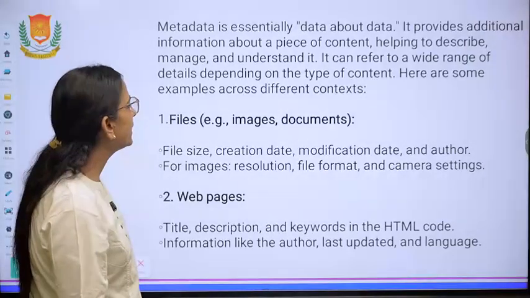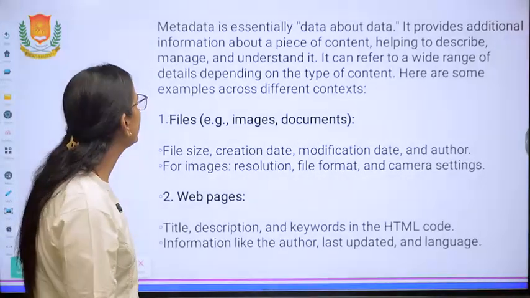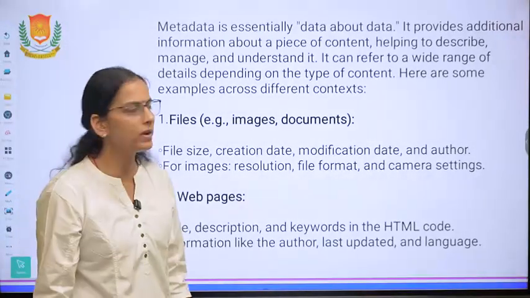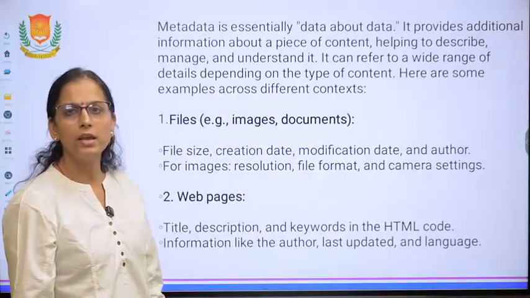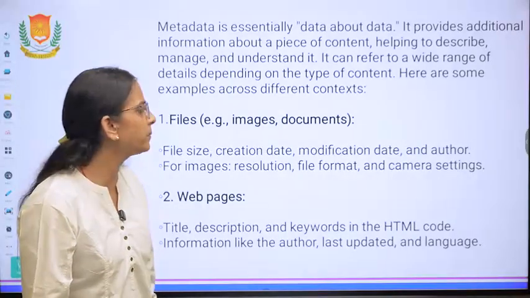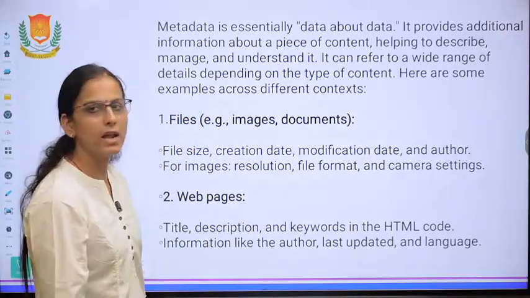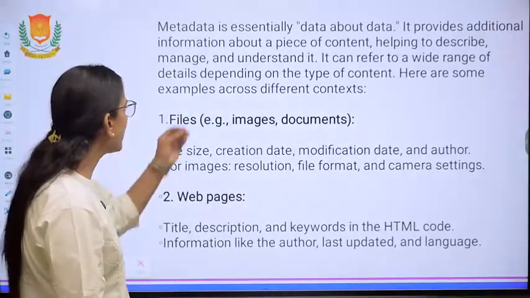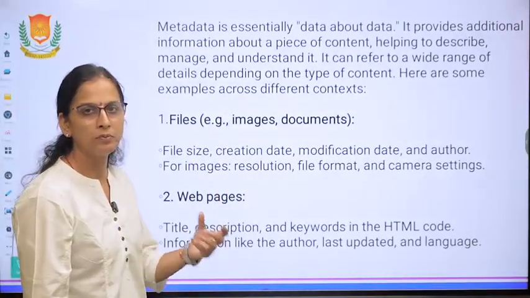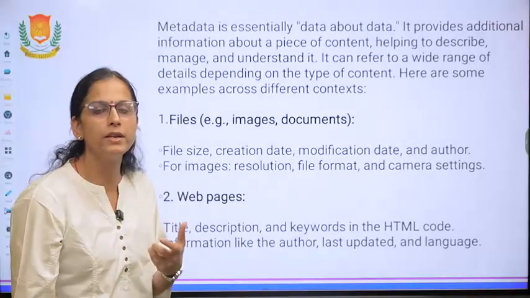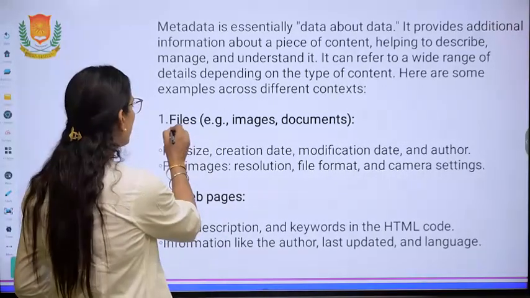Metadata is essentially data about data. It provides additional information about a piece of content, helping to describe, manage and understand the information about a particular website. It can refer to a wide range of details depending on the type of the content. What types of metadata can there be? What keywords should be there? What kind of information should one write in the metadata which will help in SEO? Now we will focus on them.